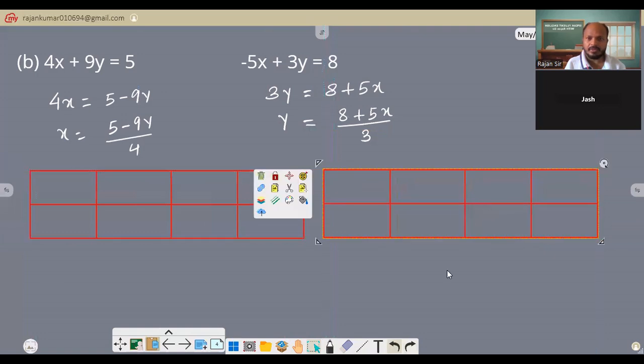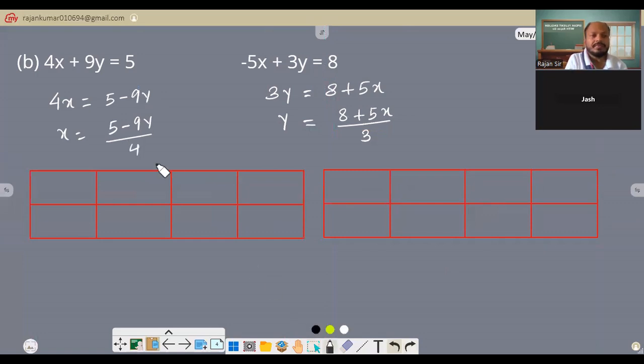This is a table for another equation. Okay. Now, what value can you put in this equation 1 so that you can get the x, and make sure that it is being divided by 4.